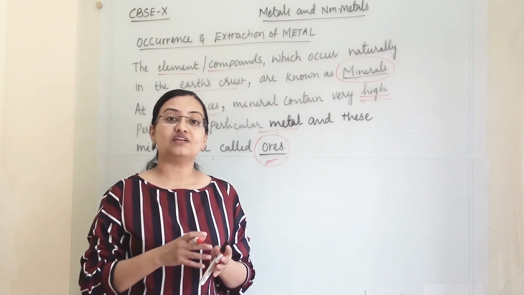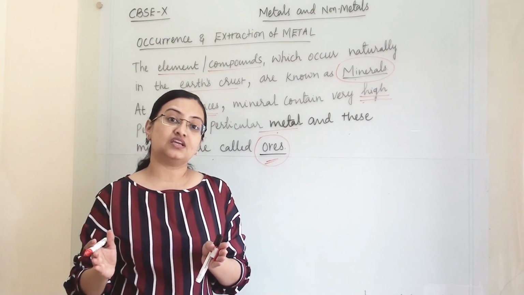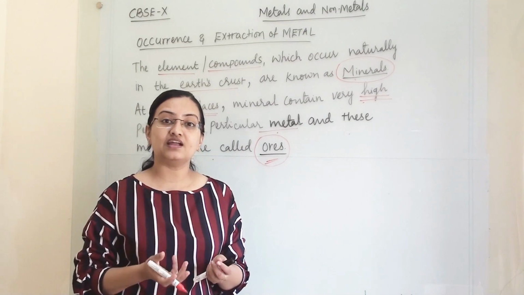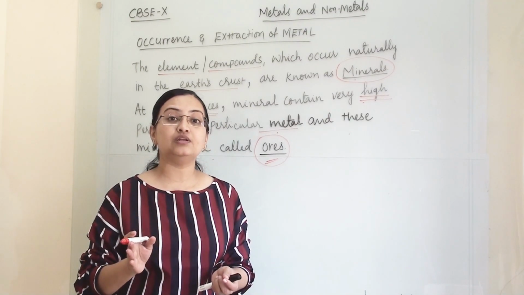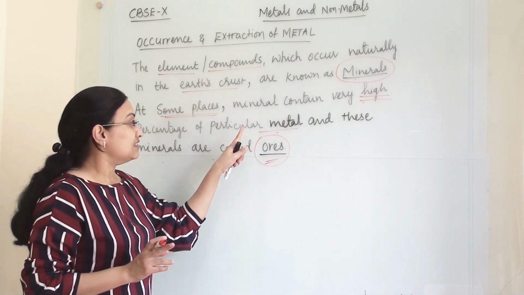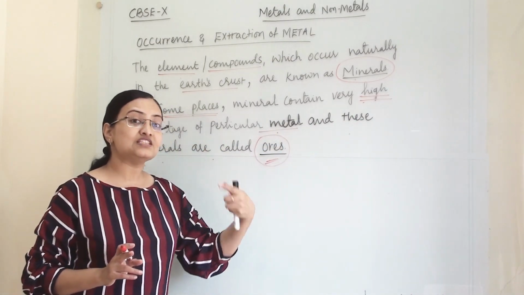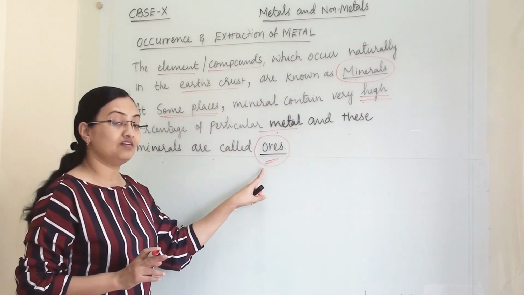The process of extraction is very tedious, very large and very expensive. So if you are getting enough metal from that ore, then only it will be profitable for any person.